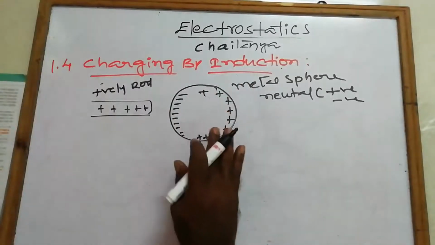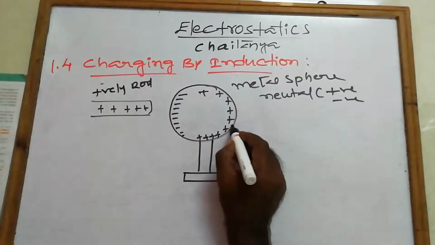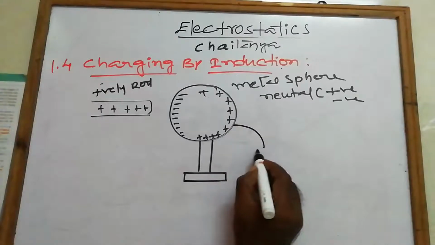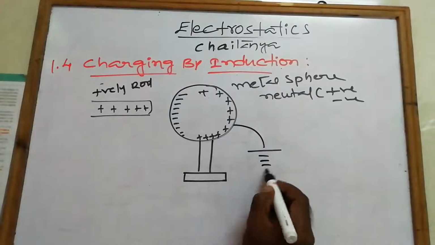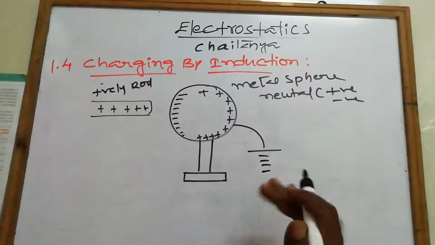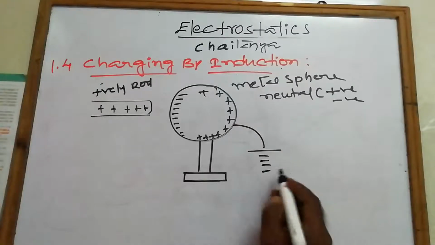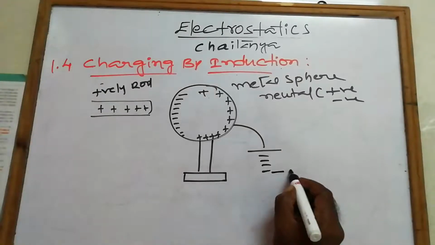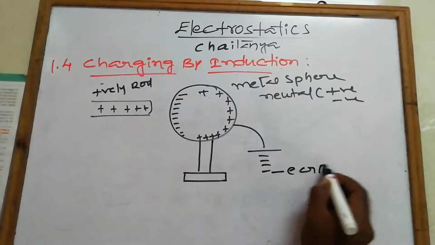Now this sphere is connected to the ground. When it is connected to the ground, what happens? We know that the earth is a good conductor.